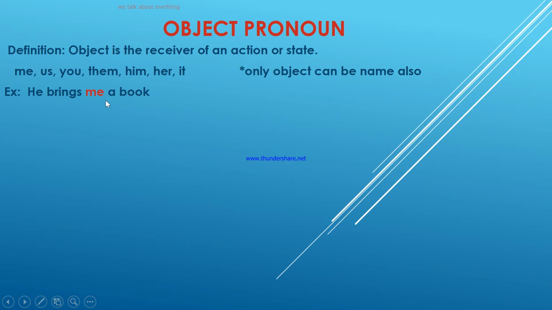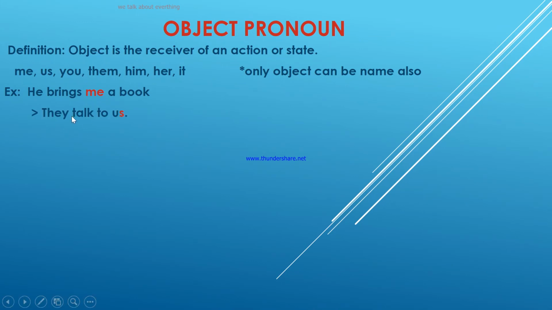He brings me a book. In this case, what is me? Me is object, because object is receiving the action. What kind of action? Me here refers to yourself, right? Listen to my: He brings me a book. So here me receives the action.